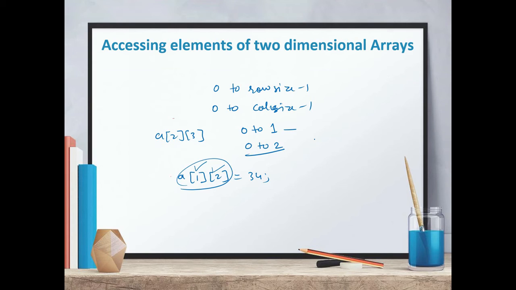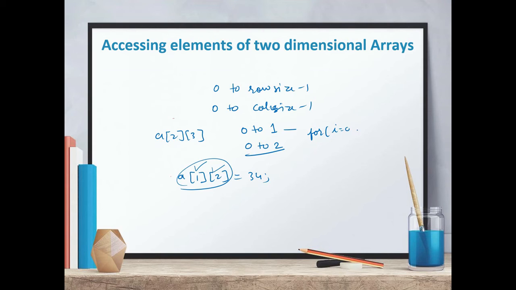Again, in the same way as we can access all the elements of a one-dimensional array using a for loop, we can use a for loop in a two-dimensional array also if we want to access all the elements. But here you have to use two for loops, that is, a nested for loop.